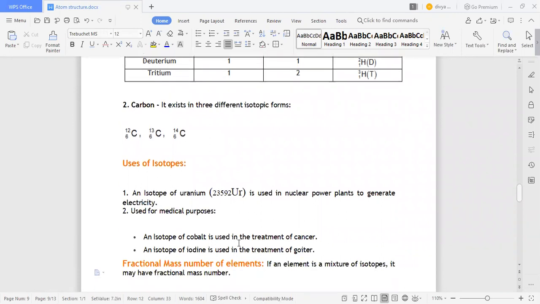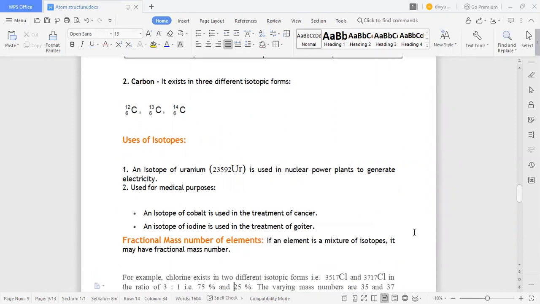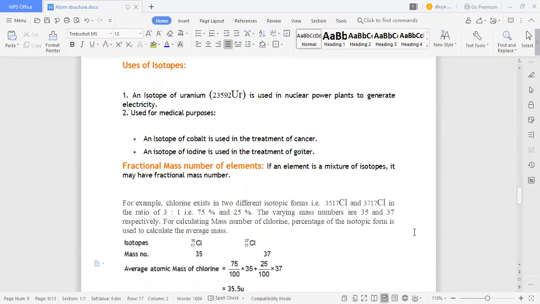So what are the uses of isotopes? Isotopes of uranium are used in nuclear power plants to generate electricity. We can also use isotopes for medical purposes. An isotope of cobalt is used in the treatment of cancer. Isotopes of iodine are used in the treatment of goiter. Okay.